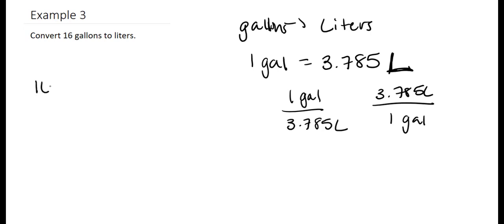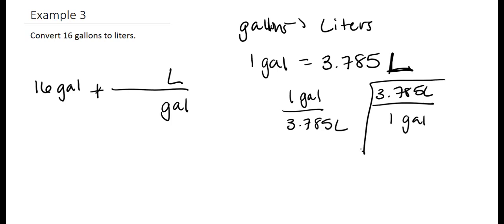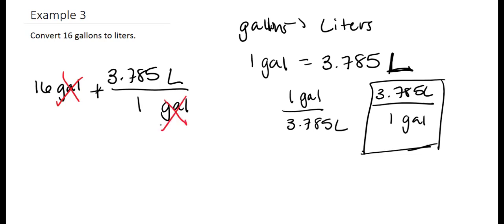These mean the same thing, so you can go ahead and multiply. And the reason why we do this, if we have 16 gallons and we need to get to liters, well, we need to put gallons on the bottom because we have to get rid of gallons, and therefore liters is on top. So we're going to go with this one, because that gives us the liters on the top and the gallons on the bottom. We just cancel out those gallons, and we can go 16 times 3.785 liters.